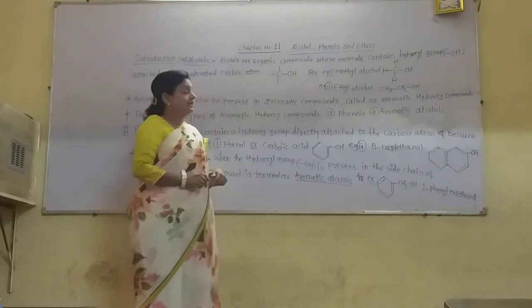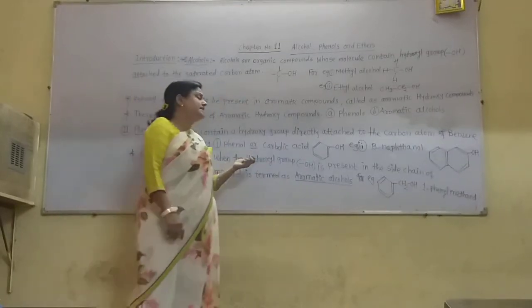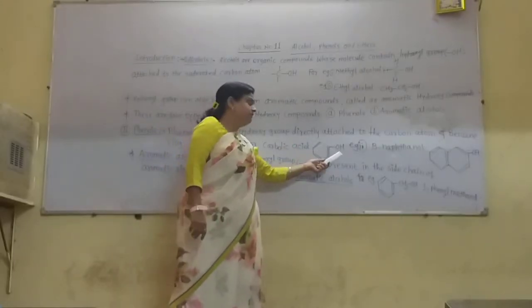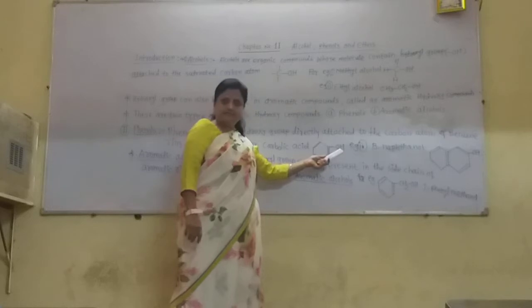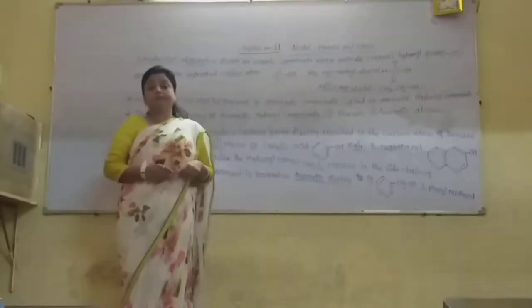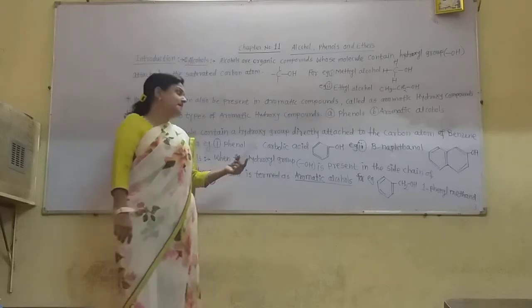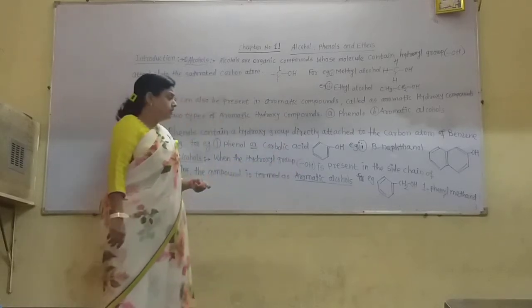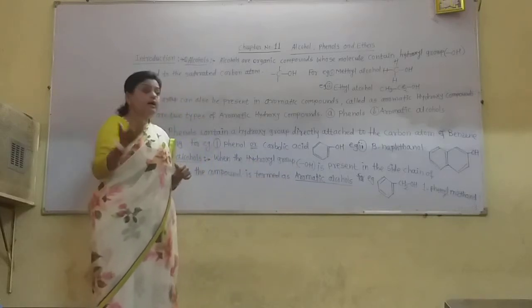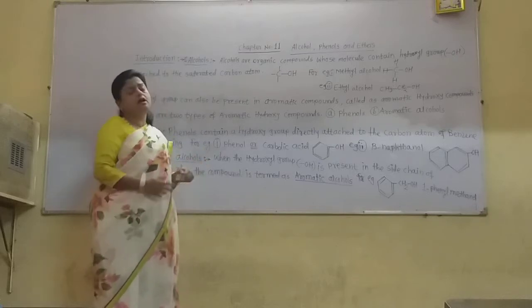Now, phenol is also called carbolic acid. Why is it called carbolic acid? Because after the removal of the H plus, that is the proton, the phenoxide ion is very well stabilized, and the compounds which give hydrogen ions are called acids. So this is the carbolic acid. This phenoxide ion is very well stabilized by the removal of the H plus, that is the proton. So it is called carbolic acid, or it is also called phenol.